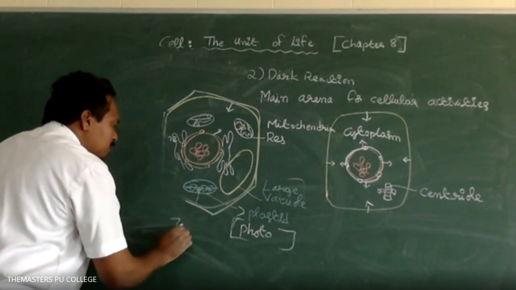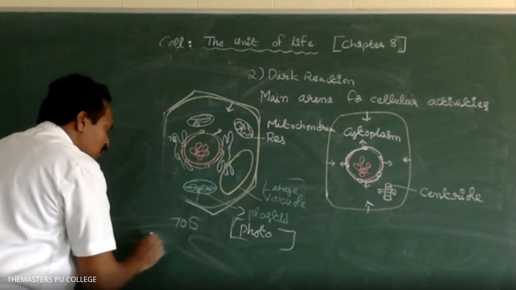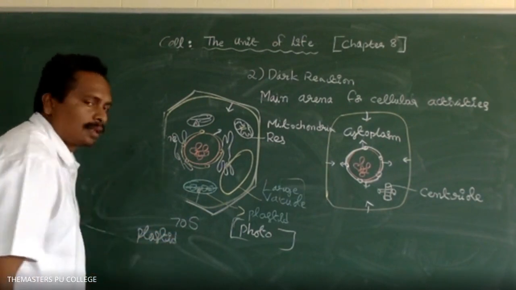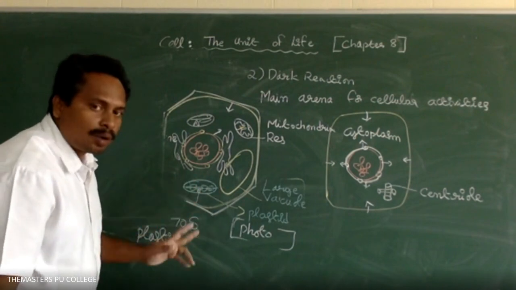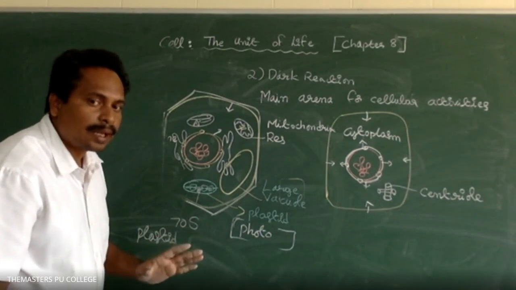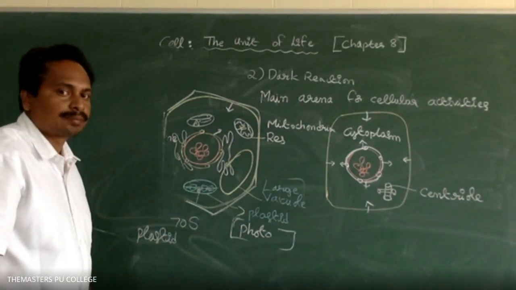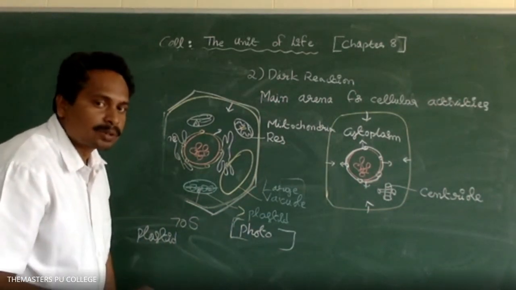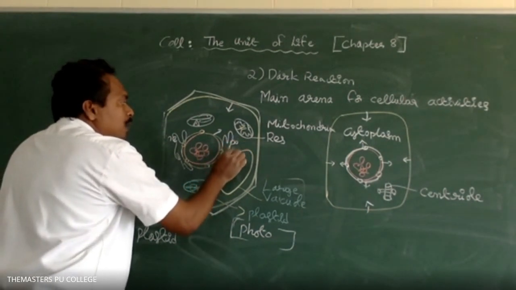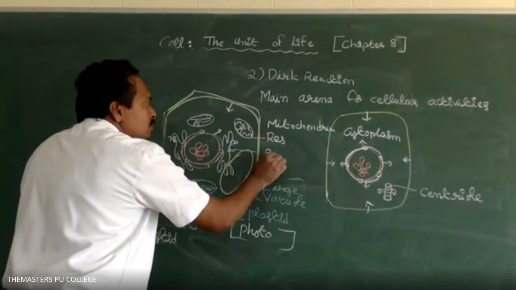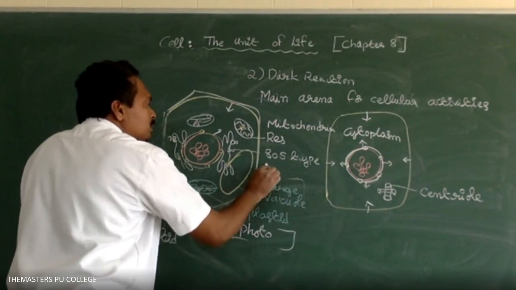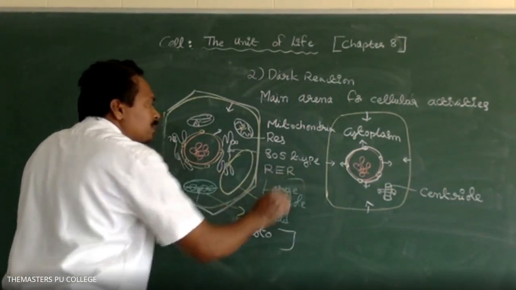Whereas 80S type ribosomes are attached to the rough endoplasmic reticulum.